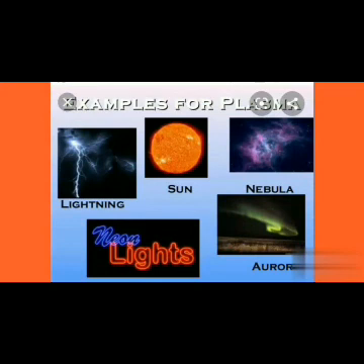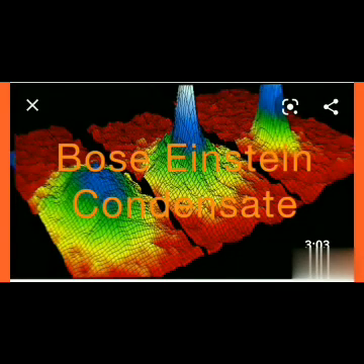Bose-Einstein condensate. It is a gas-like state of matter that exists at extremely cold temperature.